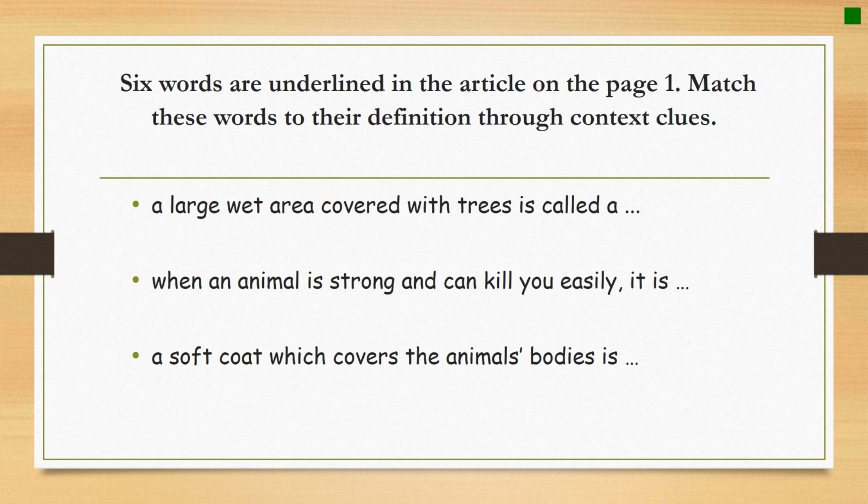The fourth question is very important, and it's also a comprehension skill. We have 6 words which are underlined in the article. I want you to match these words to their definitions through context clues. You have to find the word that has this meaning from the text. You have to read the sentence or the paragraph just to find what this word means.